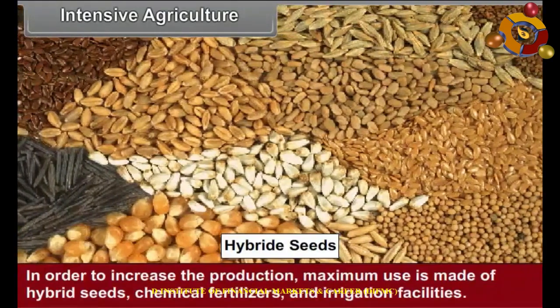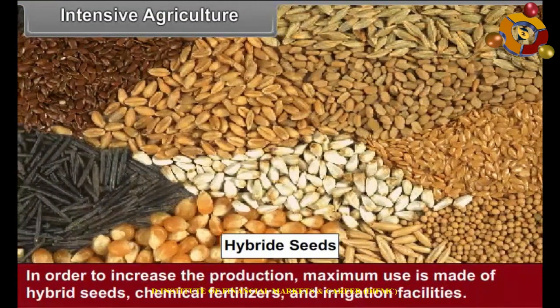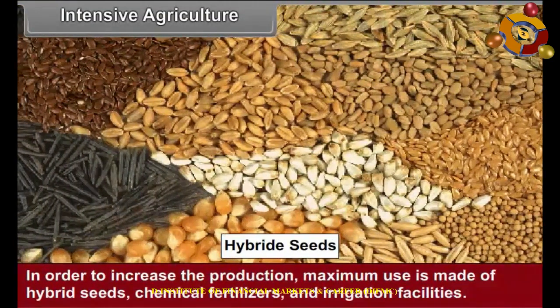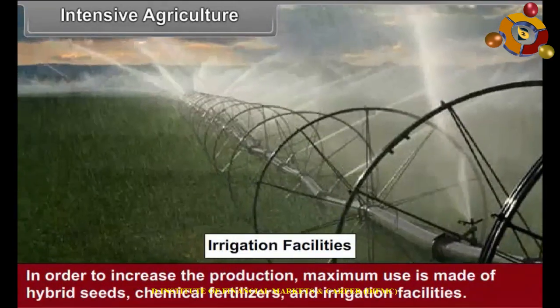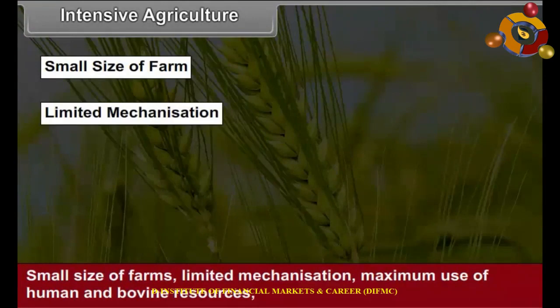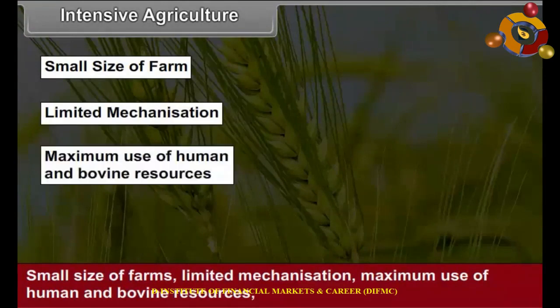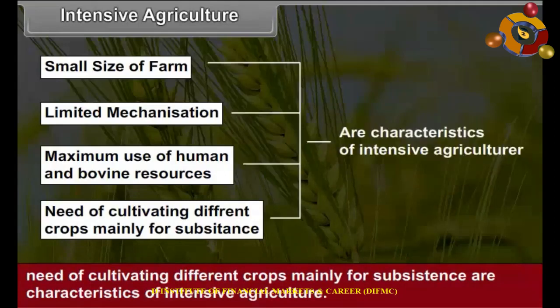In order to increase the production, maximum use is made of hybrid seeds, chemical fertilizers and irrigation facilities. Small size of farms, limited mechanization, maximum use of human and bovine resources, need of cultivating different crops mainly for subsistence are characteristics of intensive agriculture.